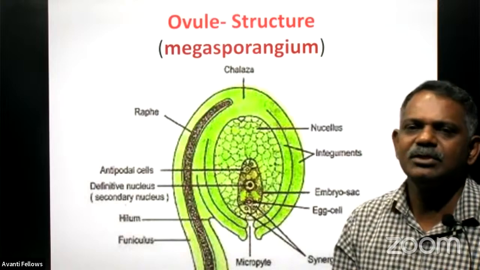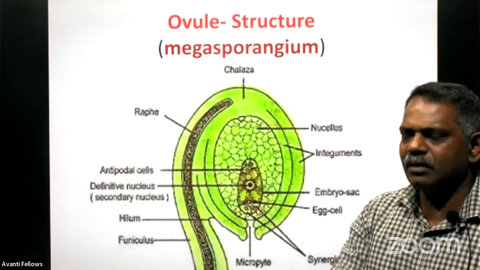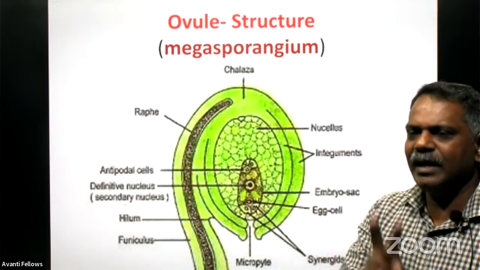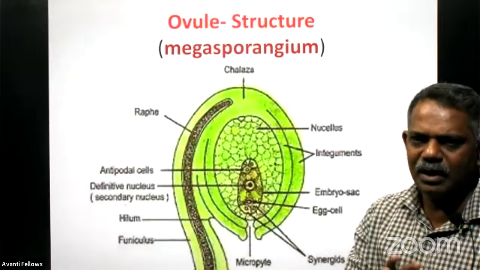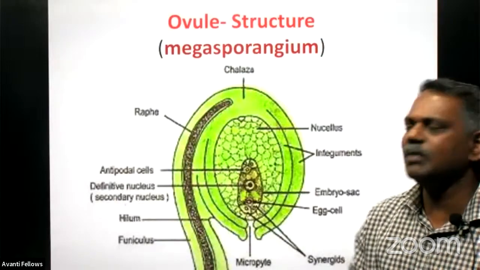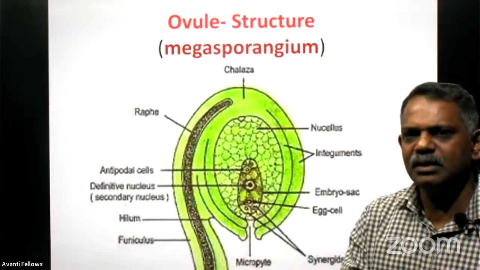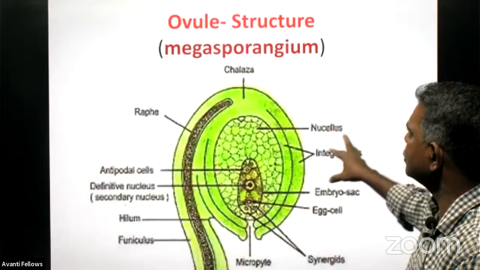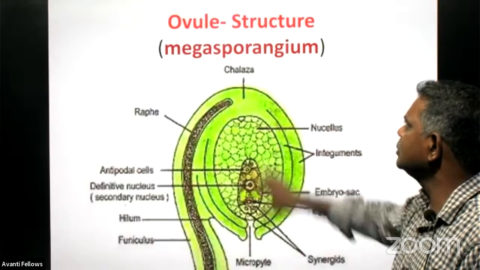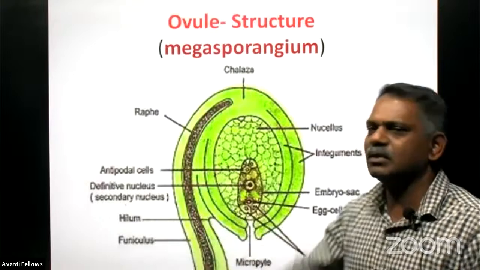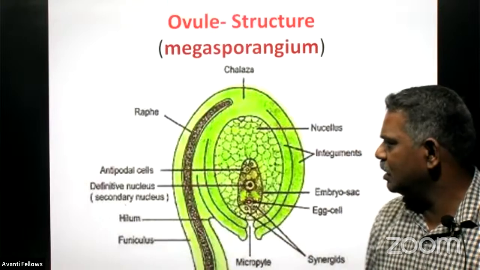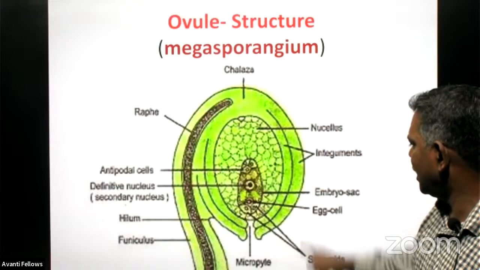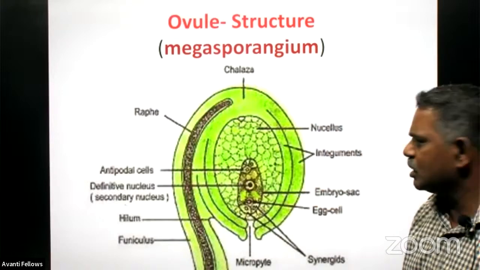The double fertilization. Always you have to explain the process of fertilization in the angiosperm by using diagrams of these two gametes, the male gamete, microspore, and the megaspore, the female gamete. We call it as what? The ovules. And this is the structure of the megasporangium, the female reproductive part, called as what? Ovules. Right.